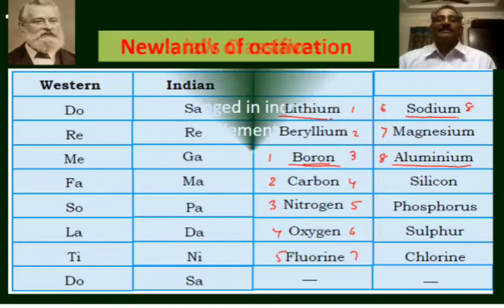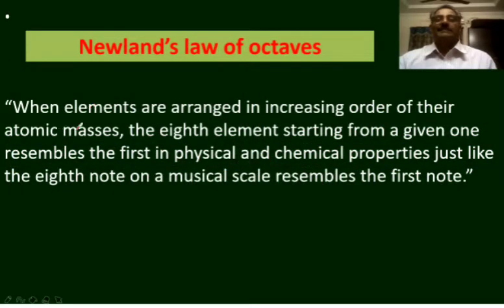So he stated that when the elements are arranged in the increasing order of their atomic masses, the eighth element starting from a given one resembles the first in physical and chemical properties, just like the eighth note on a musical scale resembles the first note. And this is known as Newlands' law of octaves. This is the first classification of elements which led to the term periodicity, that is, the repetition or the reoccurrence of elements at regular intervals.